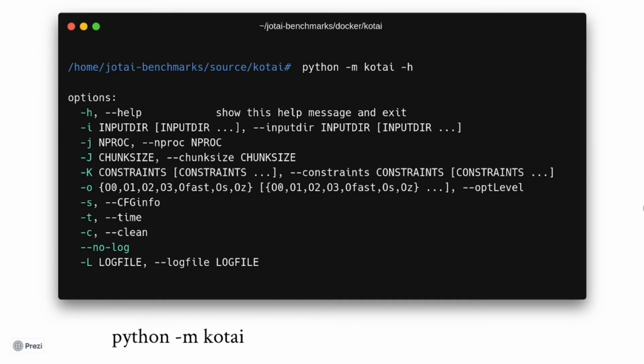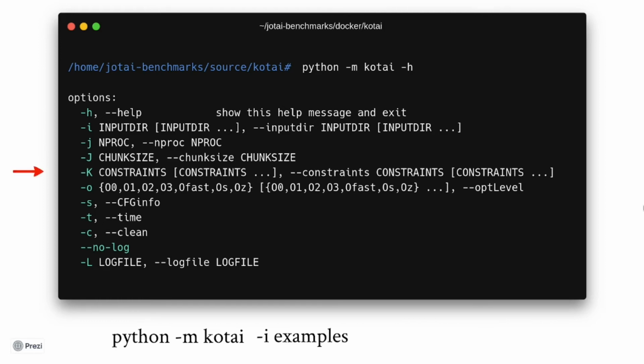When running Jotai, I can pass -h as an argument to get some help on how to actually run it. So I get all the options that you can pass to Jotai. Argument -i is the only one that is mandatory, which is the directory with the programs, in our case, the examples folder. Next, we have -j and capital -J, which are the number of processes and a chunk size, but I'll just leave them as default.